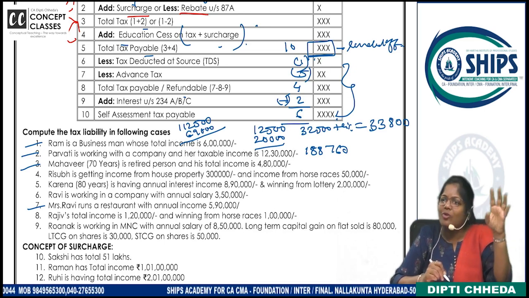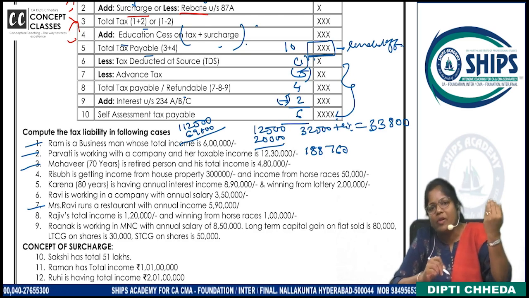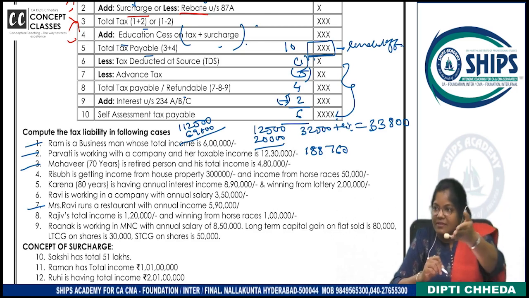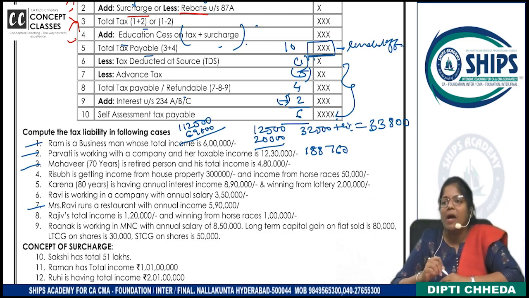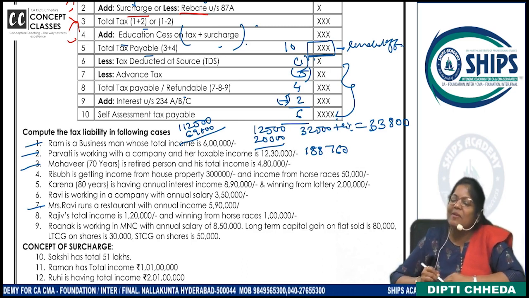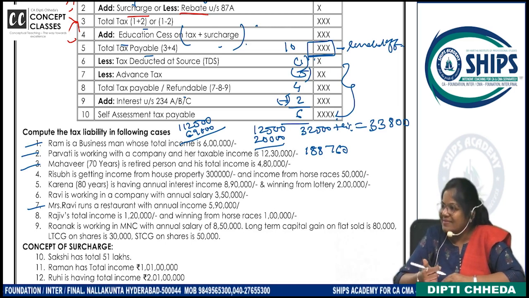On 1,80,000, 5% tax, 9,000. And that whole will go in rebate under section 87A. This was asked in MCQ marks. Rebate under section 87A, because there are other rebates and reliefs, 89(1) or B.